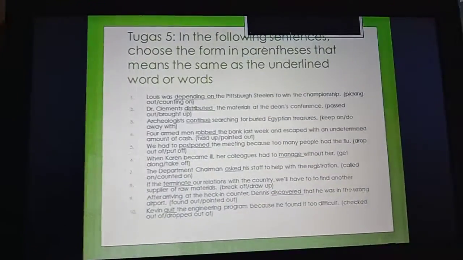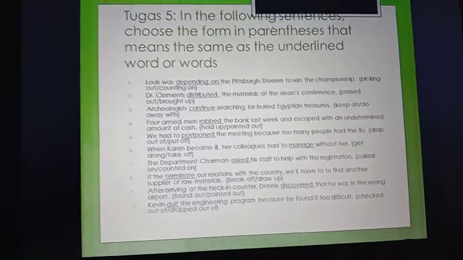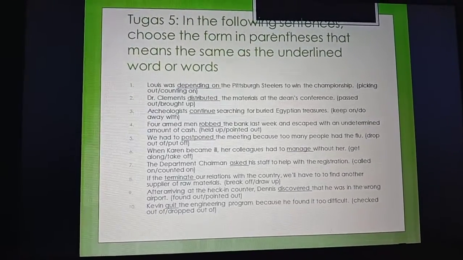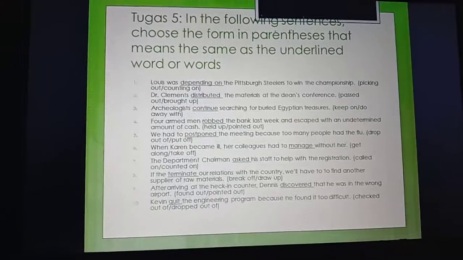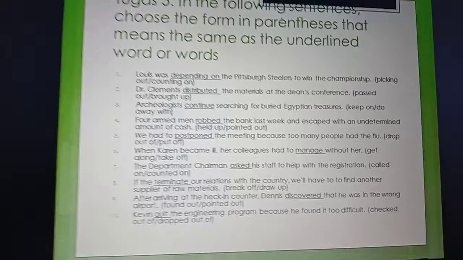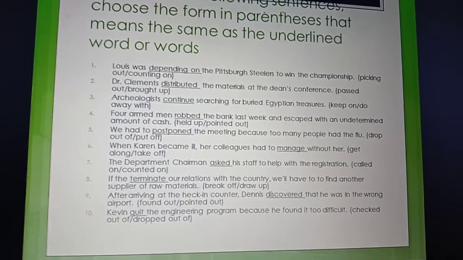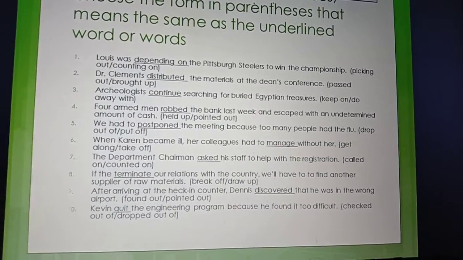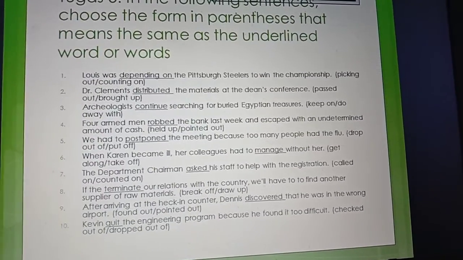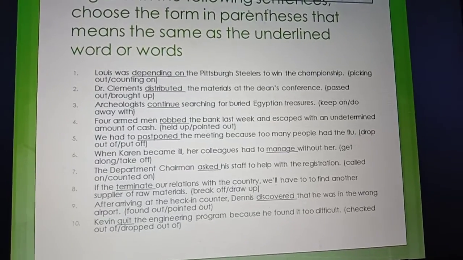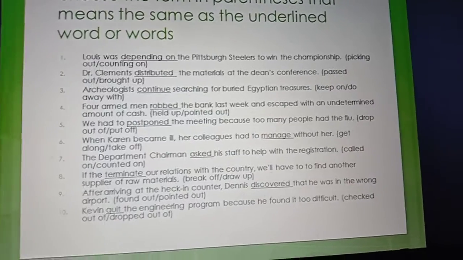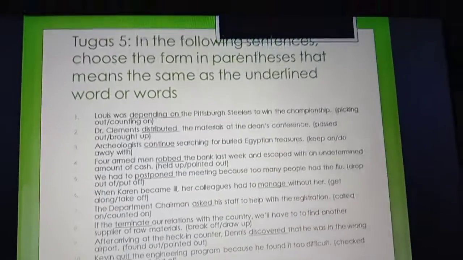Now, do this Tugas 5. In the following sentences, choose the form in parentheses that means the same as the underlined word or words. Okay, you see there, number 1 to 10, and please choose the similar words in parentheses here. You may circle the correct one which is similar to the underlined words there.